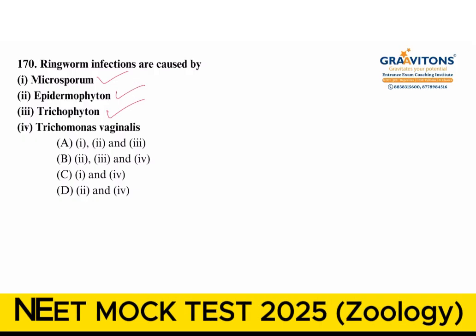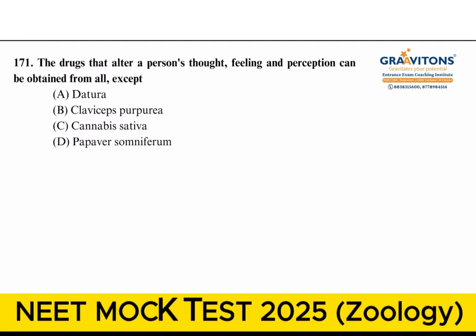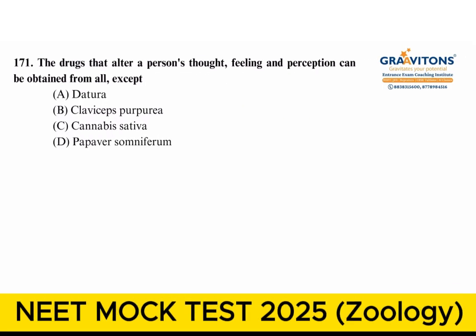Okay, Trichomonas vaginalis, it will cause a disease known as vaginitis. So the answer will be A option. Next question, the drugs that alter the person's thought, feeling and perceptions can be obtained from all except. So this kind of questions, kindly these words should not miss our notice.